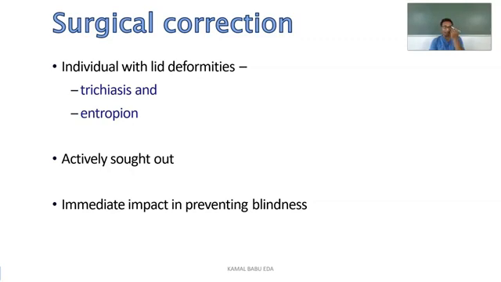Coming to surgical correction, if an individual has any kind of lid deformities, trichiasis means mainly the upper eyelid hair follicles are irritating the cornea. In case of entropion, the lower eyelid lashes are irritating the cornea. Next one is immediate impact in the prevention of blindness.